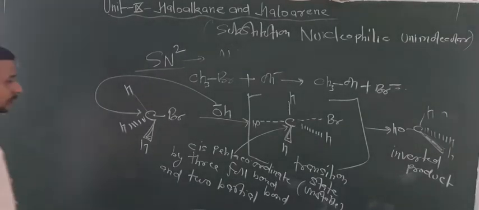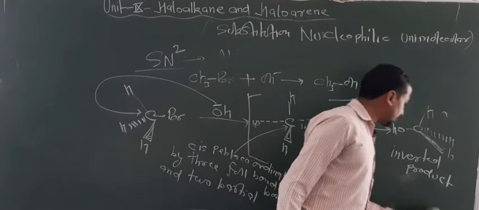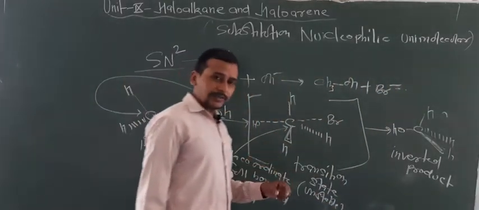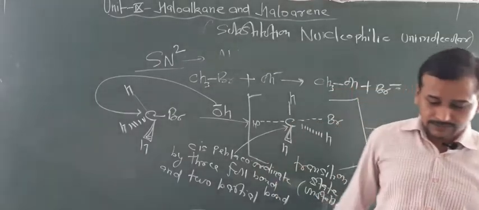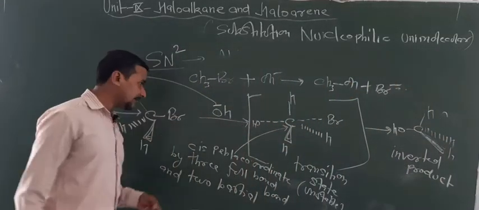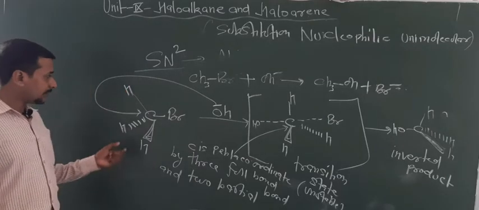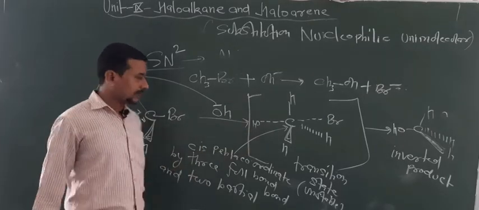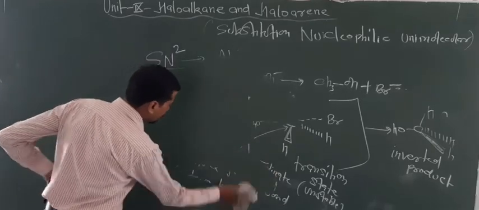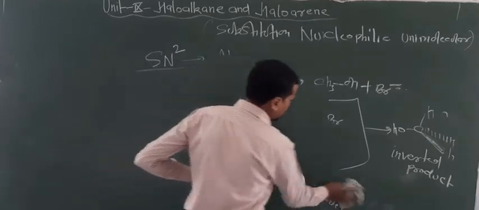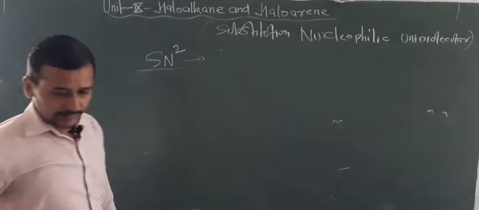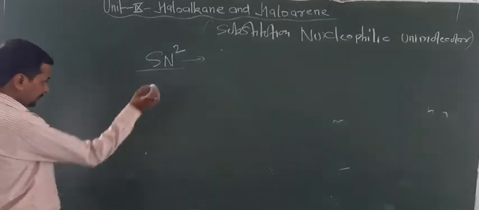So you have to note down that in case of SN1 reaction, inverted product is met when the organic compounds are optically active, but in these conditions the product is always inverted. So this is the stereochemical aspect, and the mechanism of SN2 reaction.